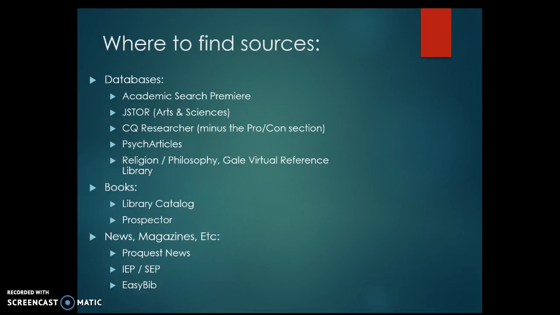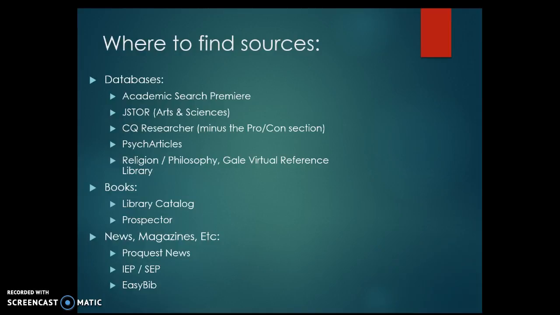For finding books, the Harmony Library Catalog, our own library, can be good on some things, but we tend to have a limited collection. Prospector branches out to all the libraries in all of Colorado. So you get a huge number of books. The catch there is that you have to request those books, and then those books have to be delivered to our library where you can pick them up. That's free, but it takes about 1 to 2 weeks to get those books. So if you're going to request books, do that search first, find the books, order them, and then hopefully you can get them before spring break or sometime over spring break.